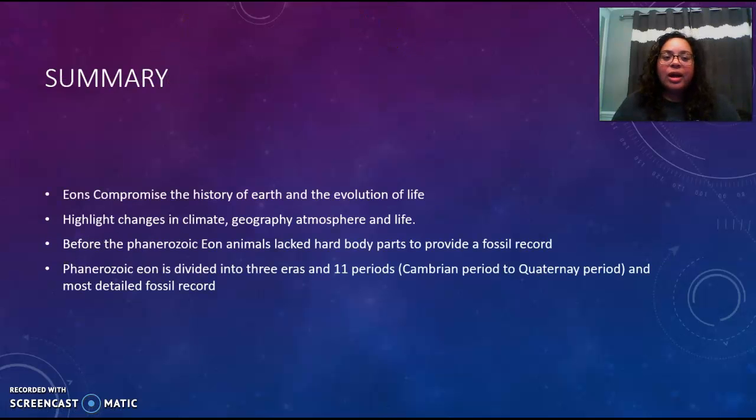So in summary, eons comprise the history of Earth and the evolution of life. This you will notice through changes in climate, changes in geography, and the atmosphere, and just life in general. Before the Phanerozoic Eon, animals lacked hard body parts to provide a fossil record. During the Phanerozoic Eon, it was divided into 3 eras and 11 periods that range from the Cambrian period to the Quaternary period and provided a more detailed fossil record.